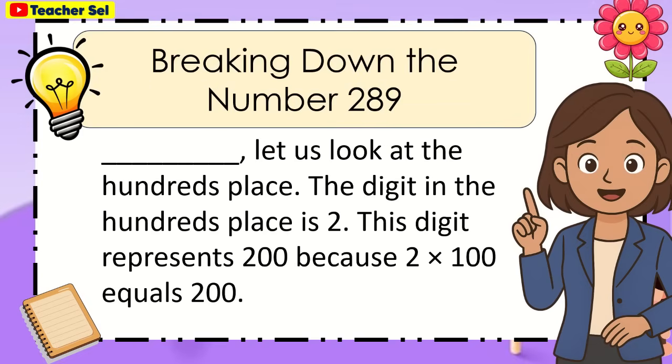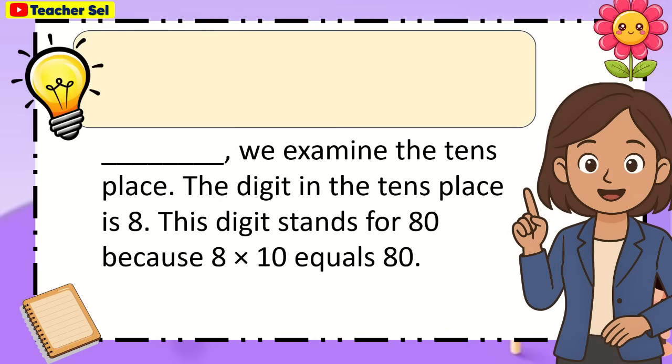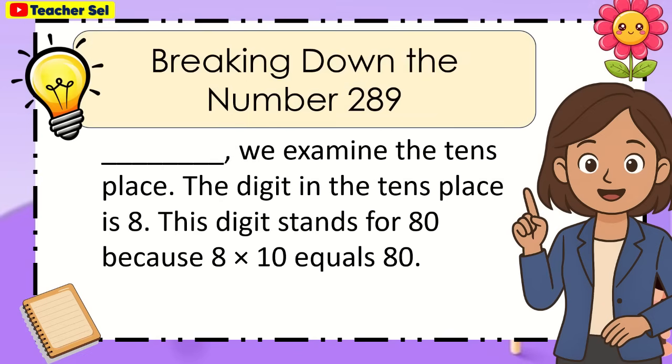Breaking down the number 289. Blank, let us look at the hundreds place. The digit in the hundreds place is 2. This digit represents 200 because 2 times 100 equals 200. Blank, we examine the tens place. The digit in the tens place is 8.